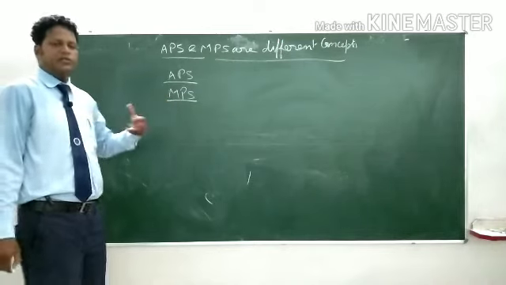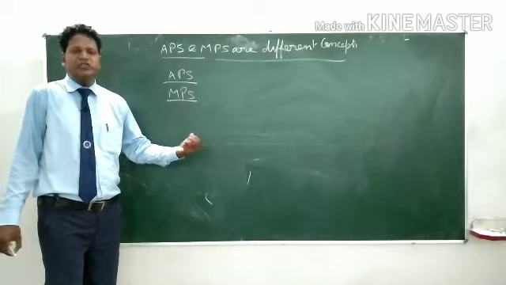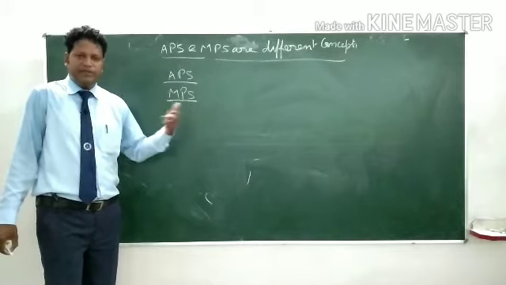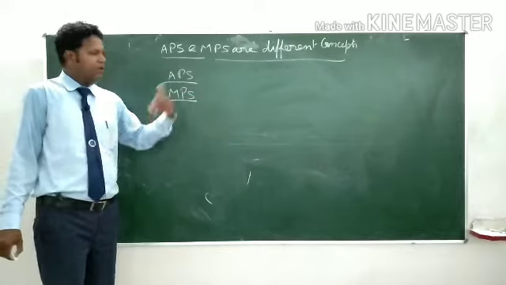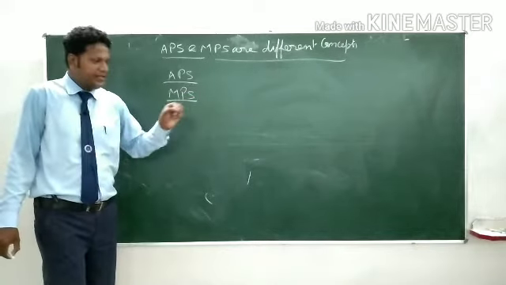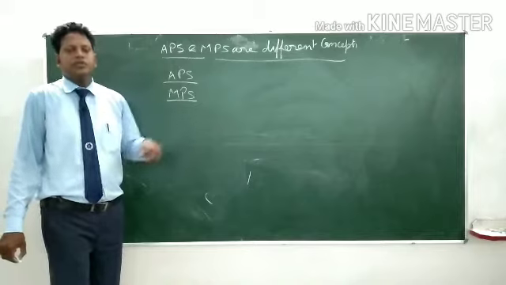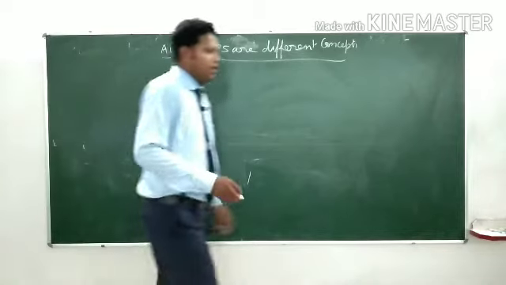Additional means with every additional unit of the income, what will be the additional effect on the savings.